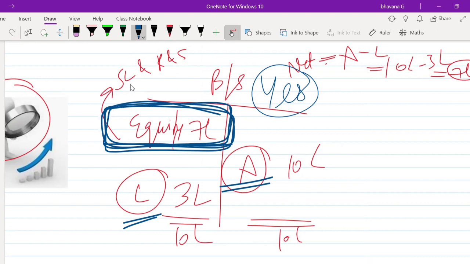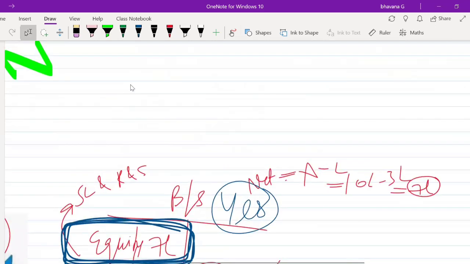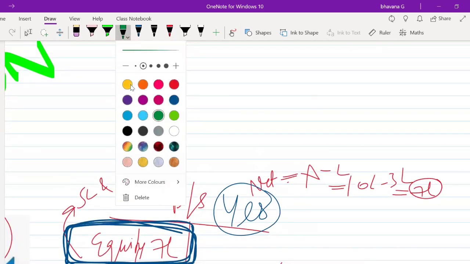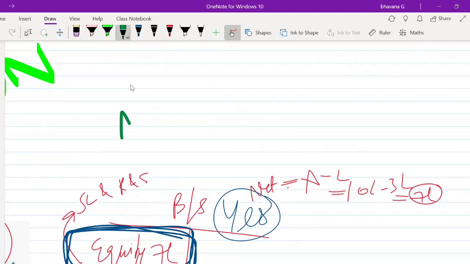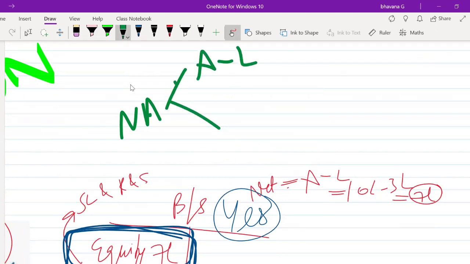So for finding out net assets, there are actually two methods. One way is you can do assets minus liabilities and find out the net assets. Another way is you can use the equity approach. So this is known as your equity approach.